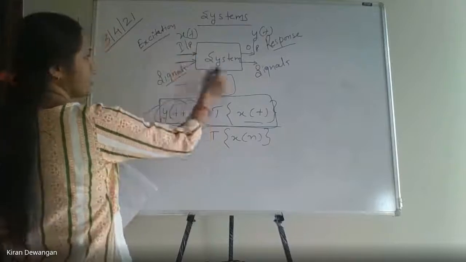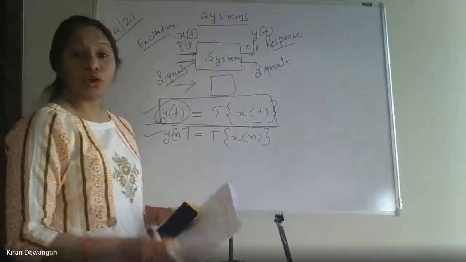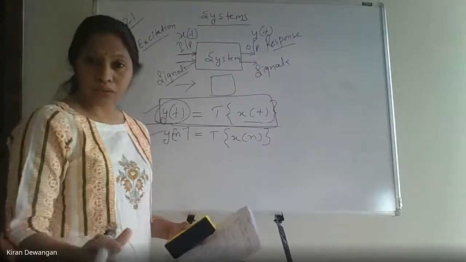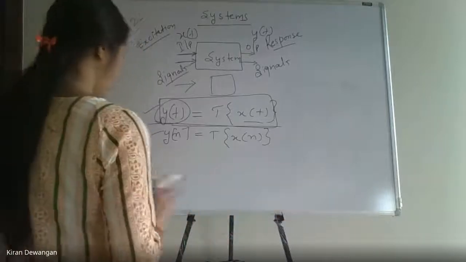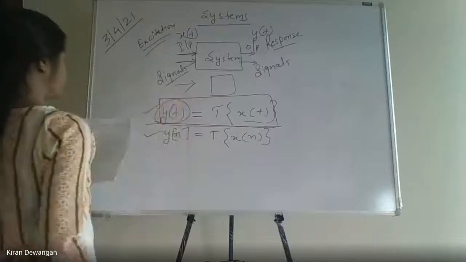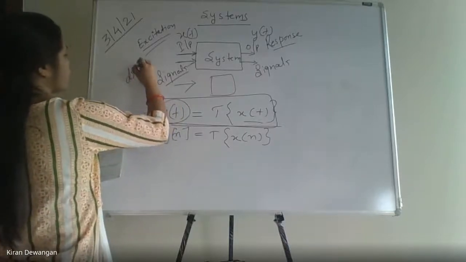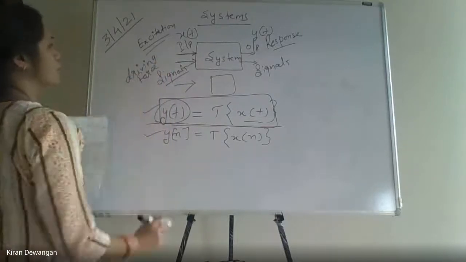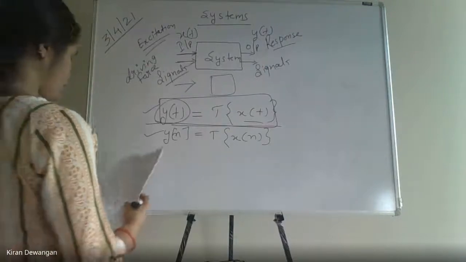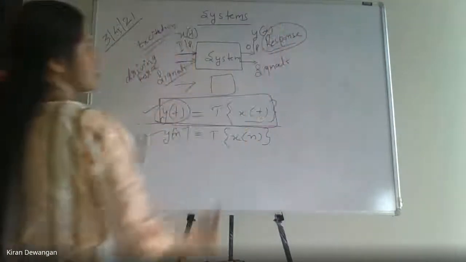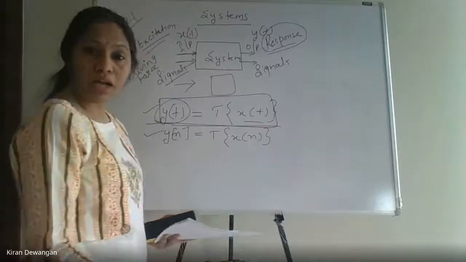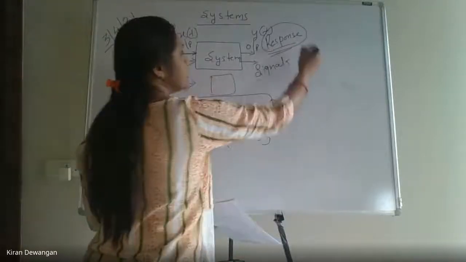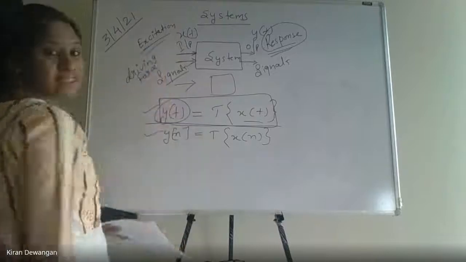A system, as I have already explained, is an entity that acts on an input signal and transforms it into an output signal. This is called an excitation, or we can even call it a driving force. Excitations are also called driving force, and these are called response. We may have one output, or we may even have 2 or 3 or 4 outputs, depending on the type of system we are having. So these are called responses, and these are called excitations.